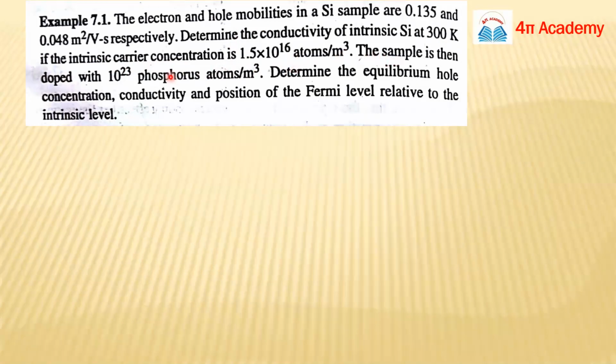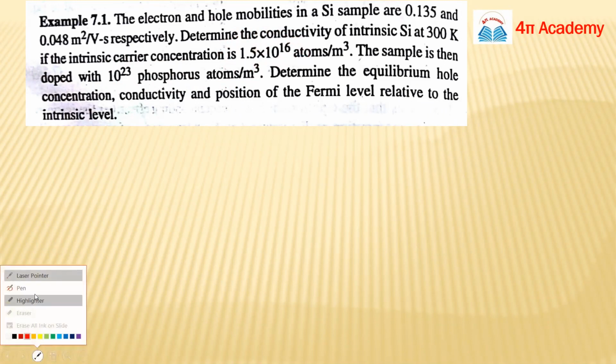So the sample is then doped with 10 to the power 23 phosphorus atoms per meter cube. So see guys, this is the intrinsic carrier concentration. So what is this? This is your Ni. Intrinsic carrier concentration, or more precisely, it's basically Ni. Okay. The sample is then doped with 10 to the power 23 phosphorus atoms per meter cube.